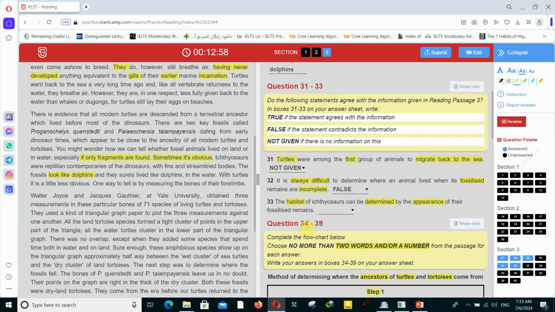So, the habitat of ichthyosaurs can be determined by the appearance of their fossils. Yes, of course, because here it says that the fossils of ichthyosaurs look like dolphins, and they surely lived like dolphins in the water. Actually, the previous sentence says they were reptilian contemporaries of the dinosaurs with fins and streamlined bodies. And before that, it says that sometimes it's obvious. Actually, all of these sentences confirm that this is the true statement. Okay.